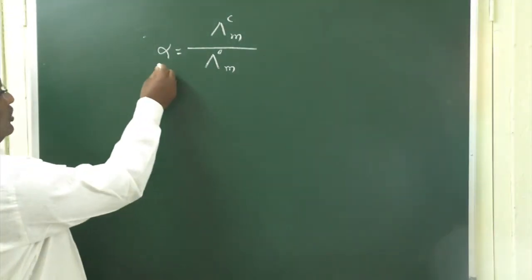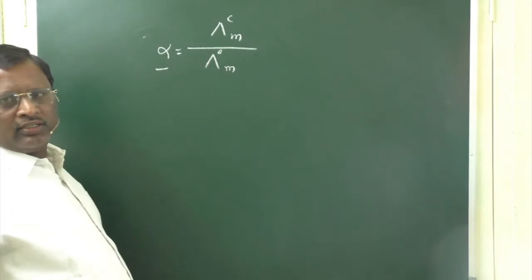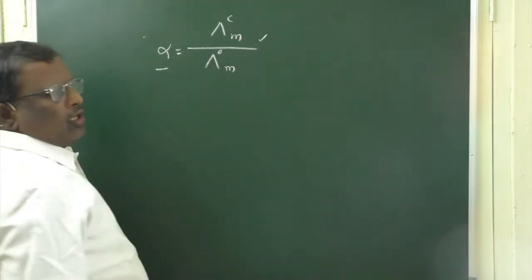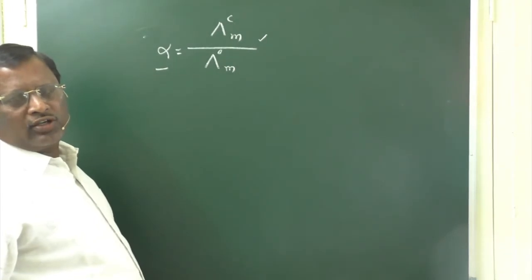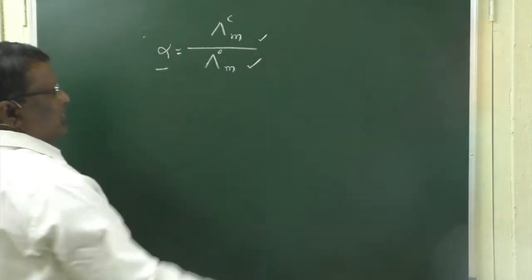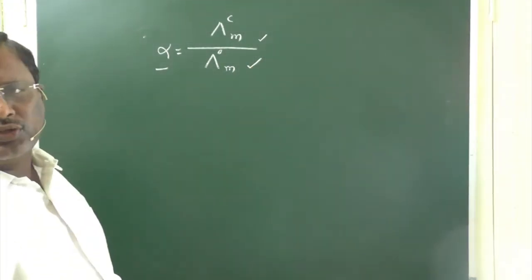So, the degree of dissociation of a weak electrolyte is equal to the ratio between the molar conductance of the weak electrolyte at a given concentration and its limiting conductance at infinite dilution.